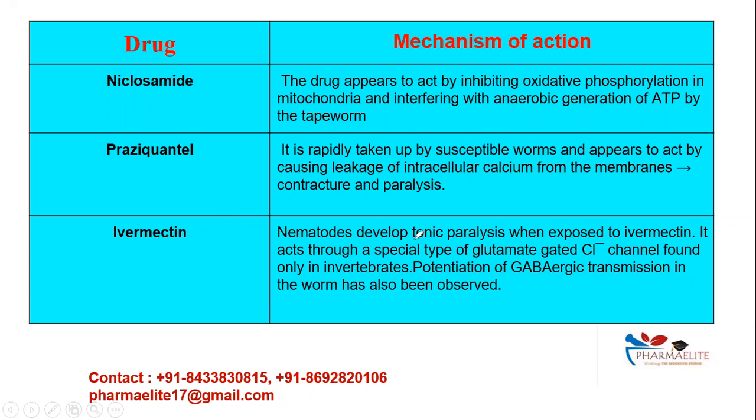Ivermectin का क्या होता है? Causing the tonic paralysis when exposed to ivermectin. So it acts with this glutamate gated chloride channel. Okay. Found only in invertebrates, that is worms mostly. Potentiation of GABAergic transmission in worm has also been observed. So there are two effects. One is first by acting via the glutamate gated chloride channels, and next is by potentiating the GABAergic action. So yes, these all mechanisms of action of anthelmintics are very important, which I have mentioned here. So yes, we need to remember.